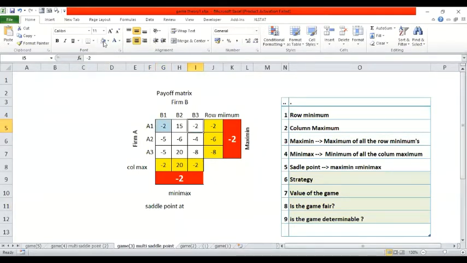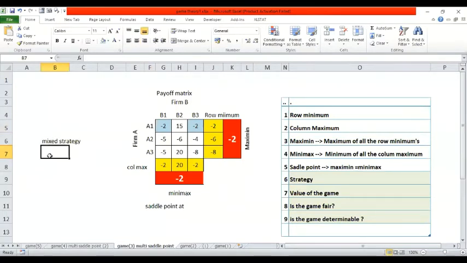This is not a pure strategy. This is a mixed strategy. I'm making a mark over here. This is a mixed strategy, where we really don't know whether B is going to adopt the B1 strategy or the B3 strategy, whereas firm A will definitely go with the A1 strategy. Am I clear? So it is a mixed strategy.